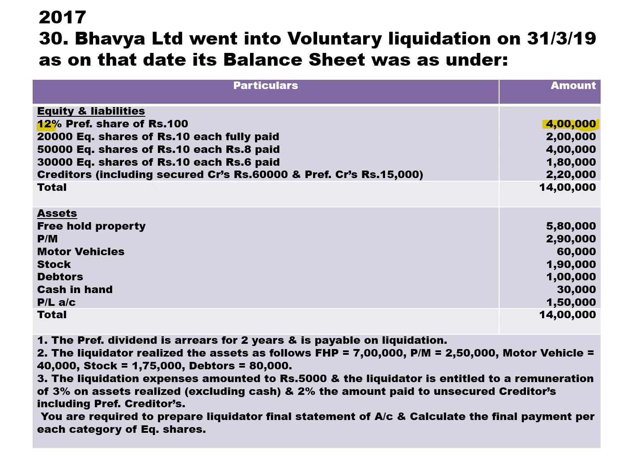Calculate 3% remuneration on assets realized. Don't take cash. And 2% on amount paid to unsecured creditors including preferential creditors. Means remuneration is calculated on three bases. One, it's calculated on assets realized. Two, it's calculated on preferential creditors. Three, it's calculated on unsecured creditors.